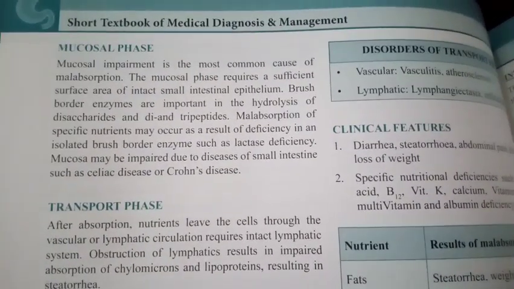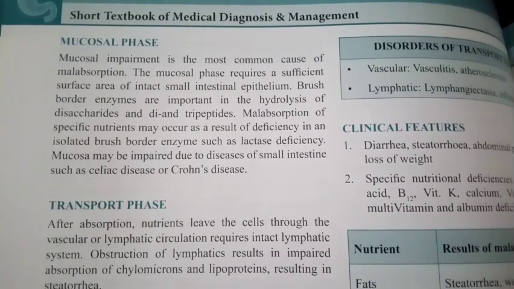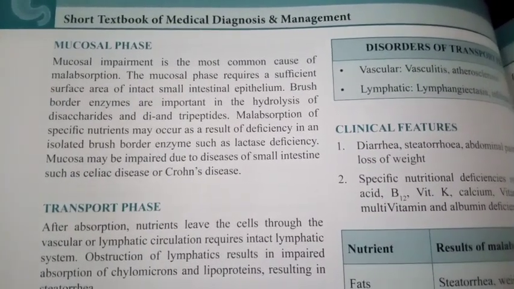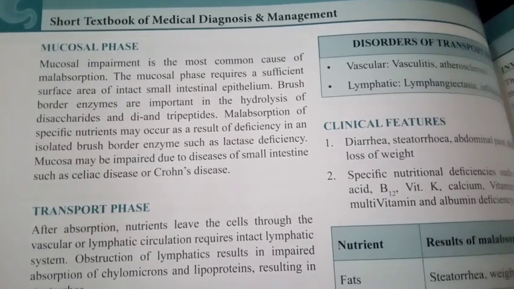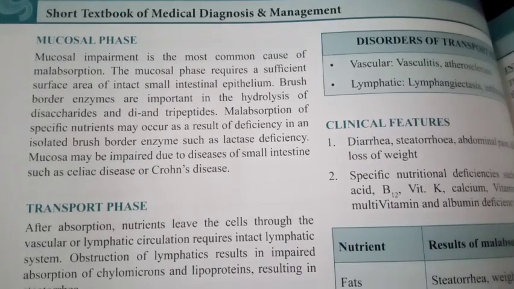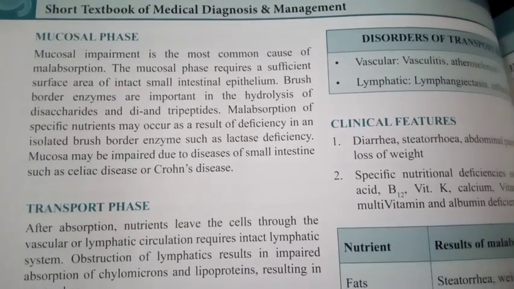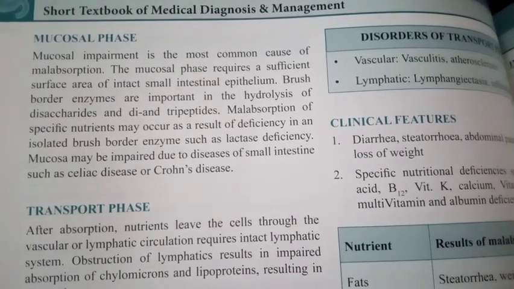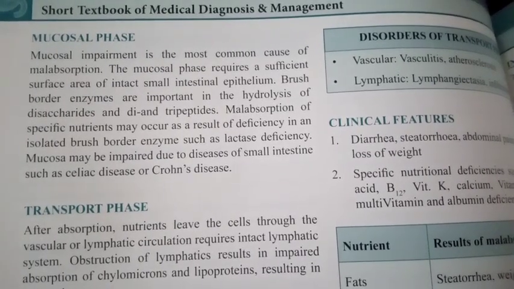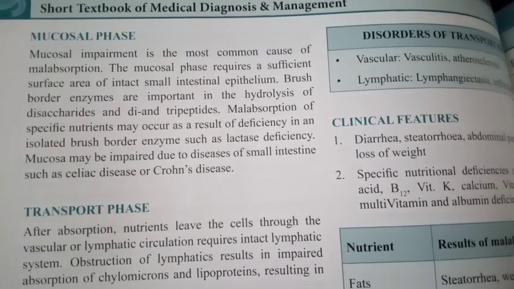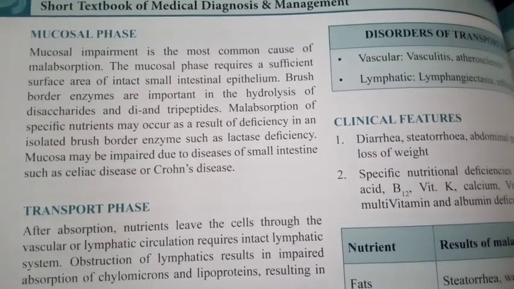Mucosal phase. Mucosal impairment is the most common cause of malabsorption. The mucosal phase requires a sufficient surface area of intact small intestine epithelium. Brush border enzymes are important in the hydrolysis of disaccharides and di and tripeptides. Malabsorption of specific nutrients may occur as a result of deficiency in an isolated brush border enzyme such as lactase deficiency.